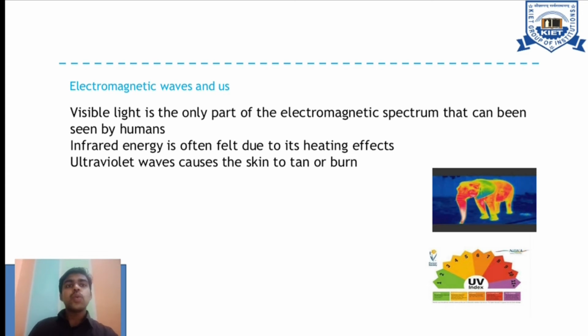Visible light is the only part of the electromagnetic spectrum that can be seen by humans. Look at the figure, the pictorial representation. For example, instead of a human, an animal is given, the elephant we are mentioning. Infrared is often felt due to its heating effects, because heat energy is observed with the help of this infrared energy. At the same time, ultraviolet waves cause skin to tan, because depending upon various effects, our skin also gets affected by these waves.